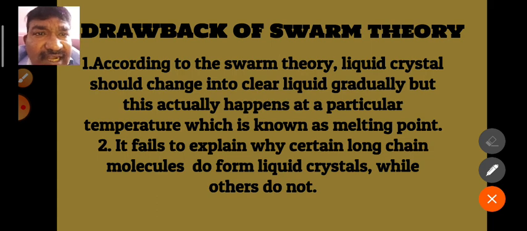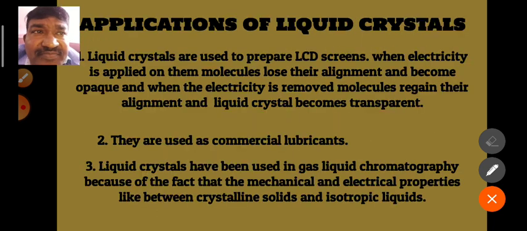The second point is that it fails to explain why certain long chain molecules do form liquid crystals while others do not. If the necessary condition to form a liquid crystal is a long chain, then all the polymers would have to form liquid crystals. But in actual practice, all the polymers do not form liquid crystals. So here this theory fails.